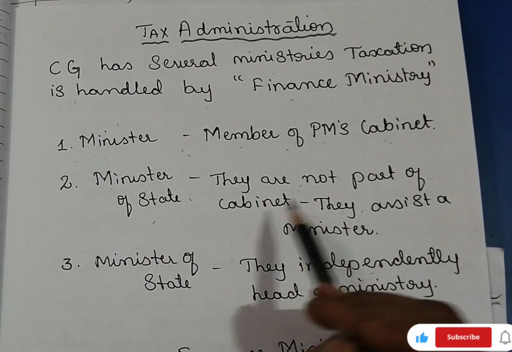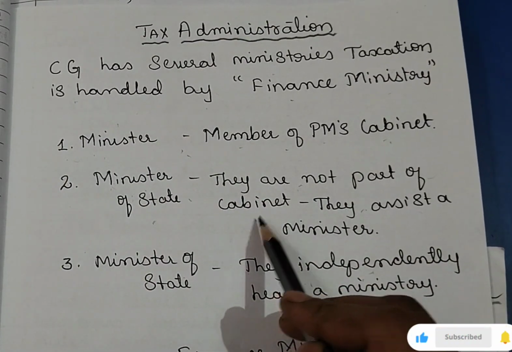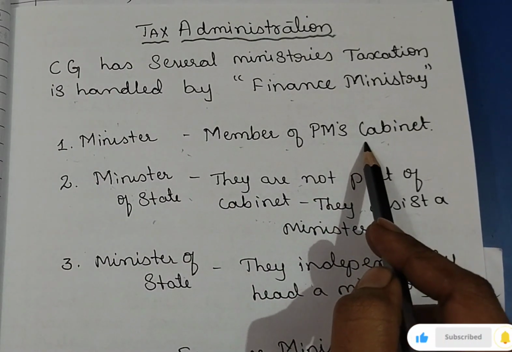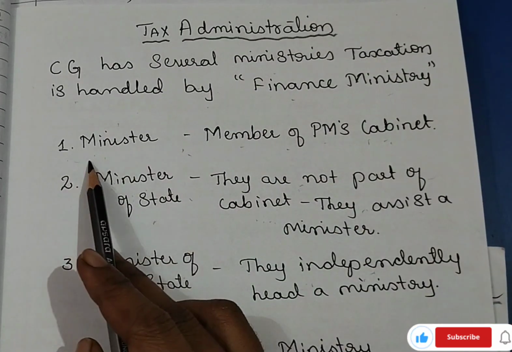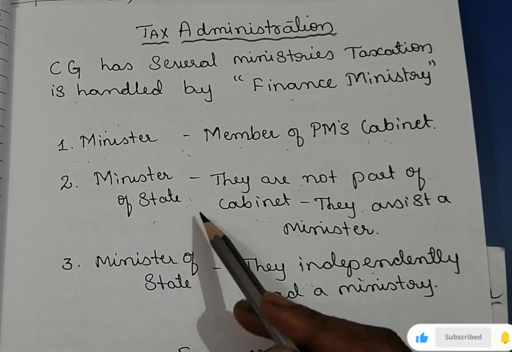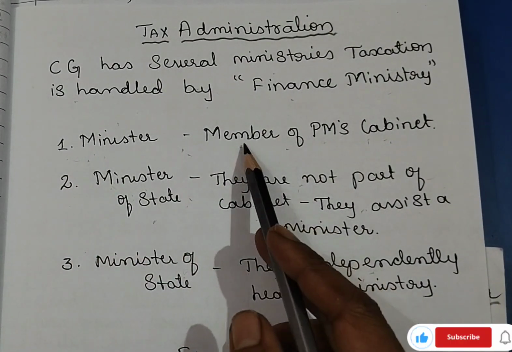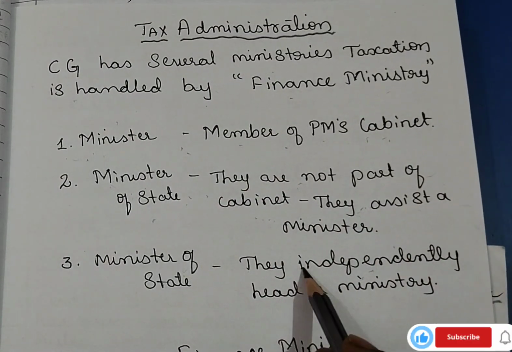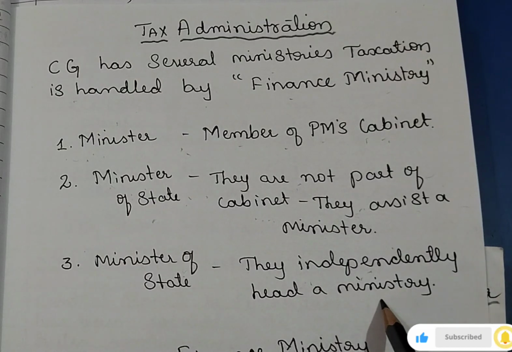They are not part of the cabinet. That's why I said they are the state ministers. Only from the cabinet, one person we are selecting as a minister. And these 2 ministers are working as assistants to this minister. They work as assistants to the minister. And they independently head a ministry.